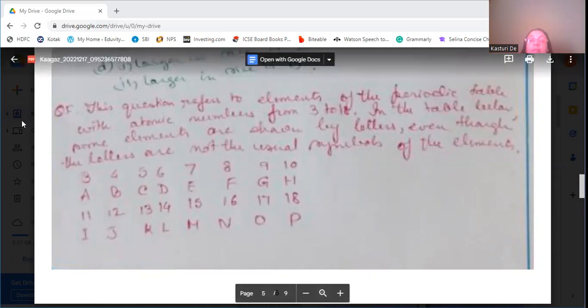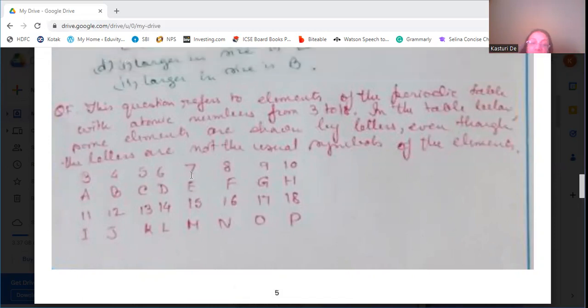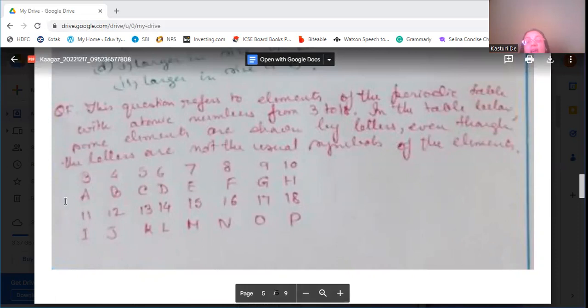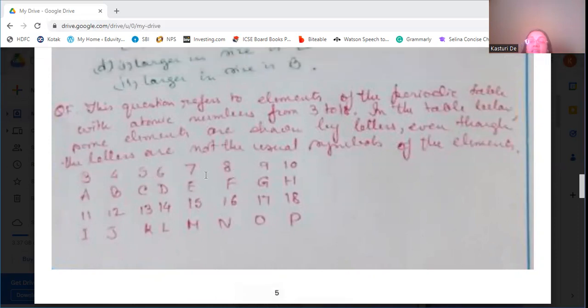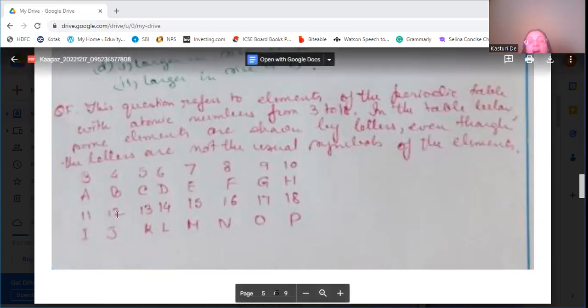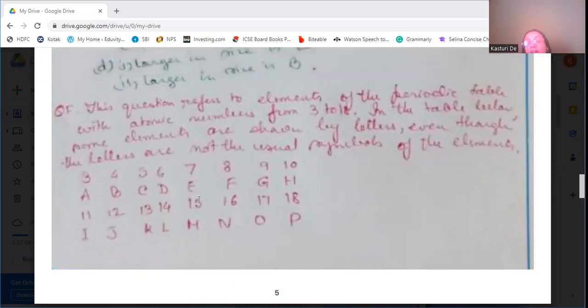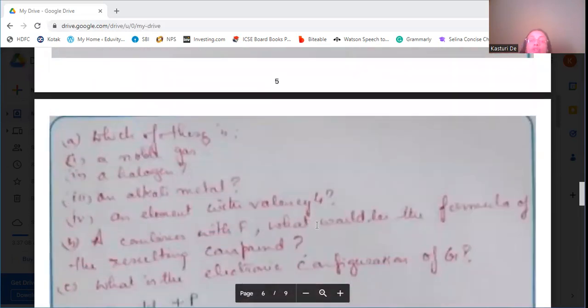In the table below, some elements are shown by letters, even though the letters are not the usual symbols of the elements. 3 is A, 4 is B, 5 is C, 6 is D, 7 is E, 8 is F, 9 is G, 10 is H, 11 is I, 12 is J, 13 is K, 14 is L, 15 is M, 16 is N, 17 is O, 18 is P. Now, which of the following is a noble gas, which is a halogen, which is an alkali metal, which is an element with valency 4.